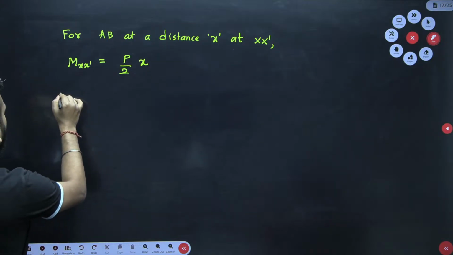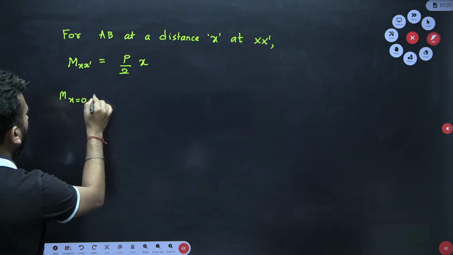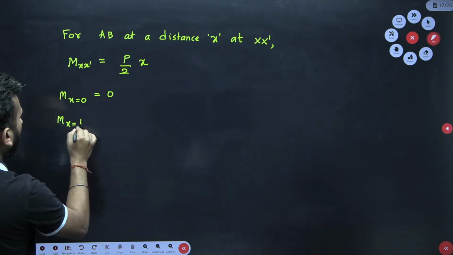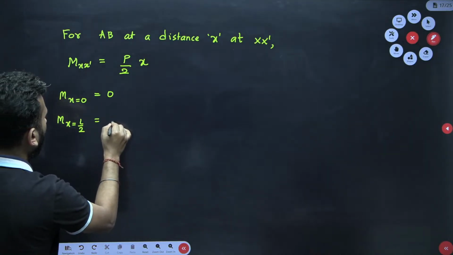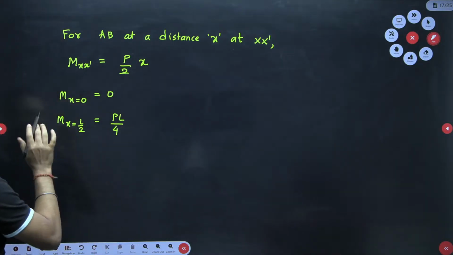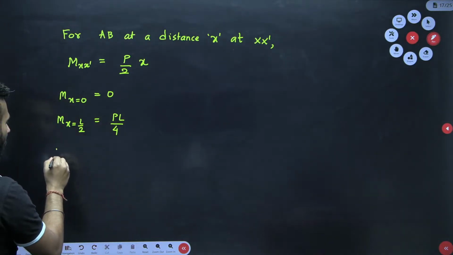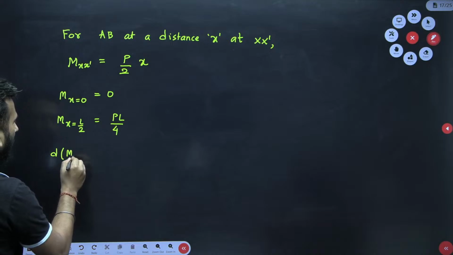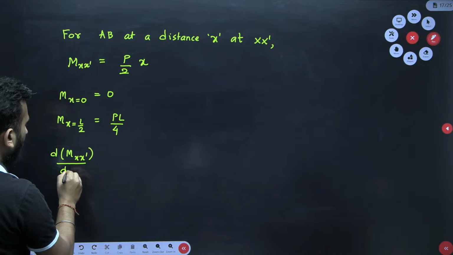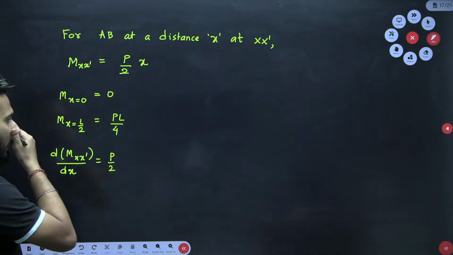So what I will do? I will try to find out all the values, that is at x equal to 0, the moment is 0. At x equal to L by 2, the moment is P by 2 into L by 2, that is PL by 4. And I will stop. Also, I will try to find the slope over here. So slope is P by 2, which is positive, and now you know how the curve will go.